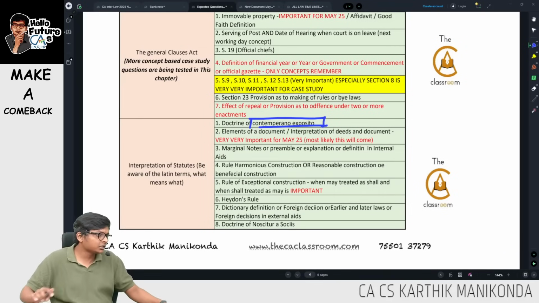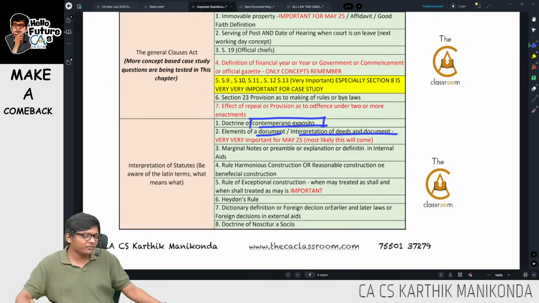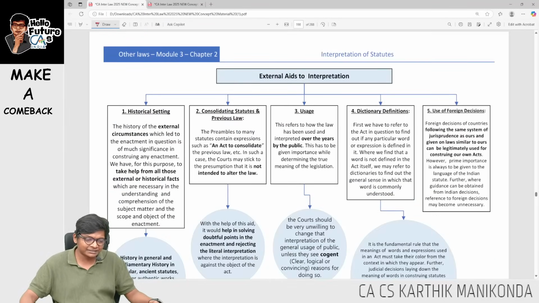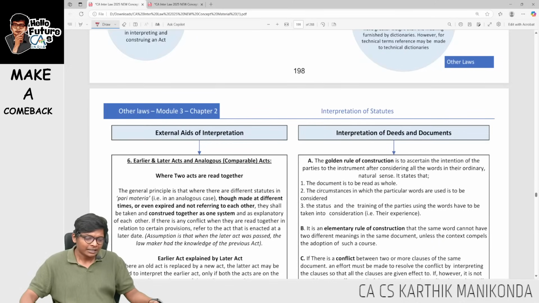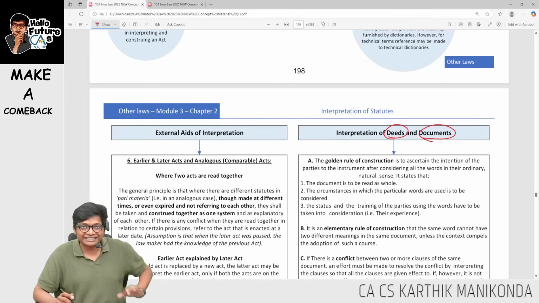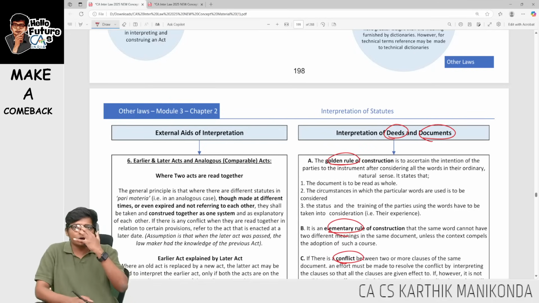Okay. Next, elements of document and interpretation of deeds and documents. Very important for our May 2025 exams. Over here, interpretation of deeds and documents has 3 sub rules under it. We have the golden rule, we have the elementary rule, and we have conflict resolution. What is the golden rule saying?